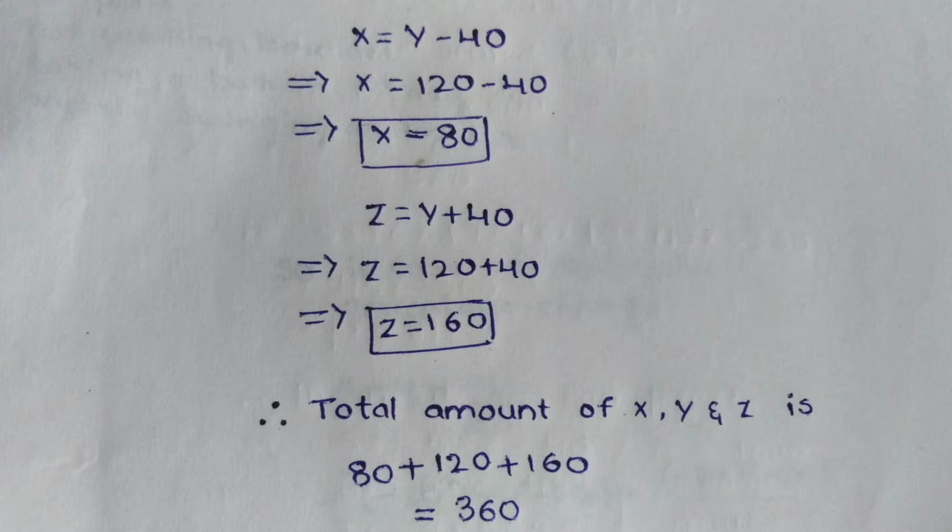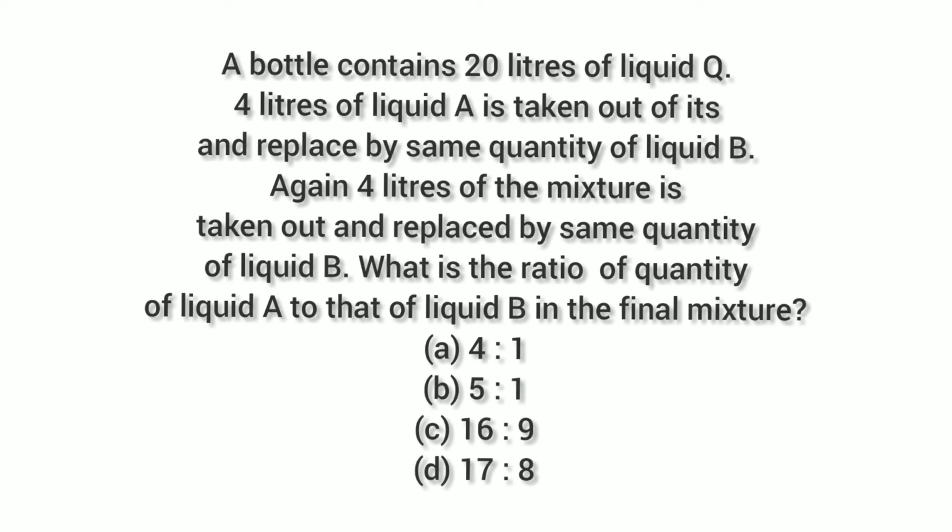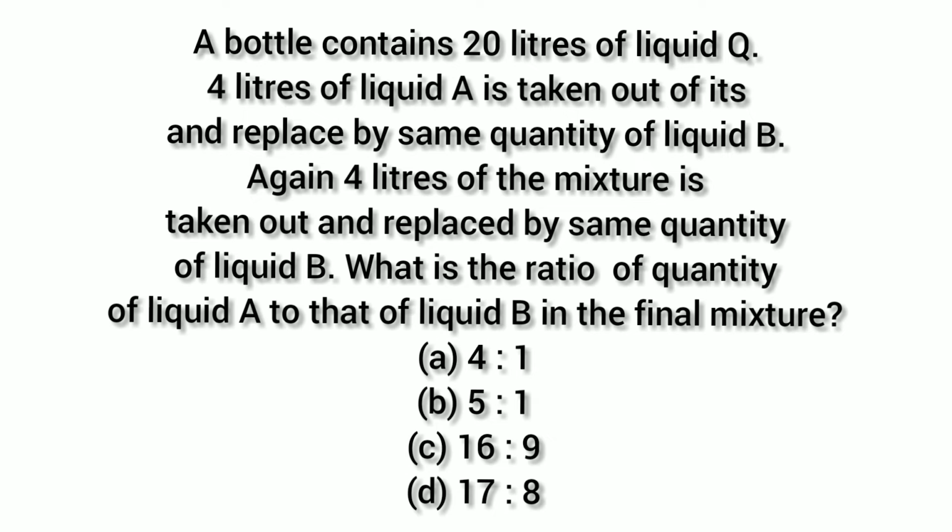Now the next question is taken from 2020, and the question is: a bottle contains 20 liters of liquid Q. 4 liters of liquid A is taken out of it and replaced by the same quantity of liquid B. Again 4 liters of the mixture is taken out and replaced by the same quantity of liquid B. What is the ratio of quantity of liquid A to that of liquid B in the final mixture?